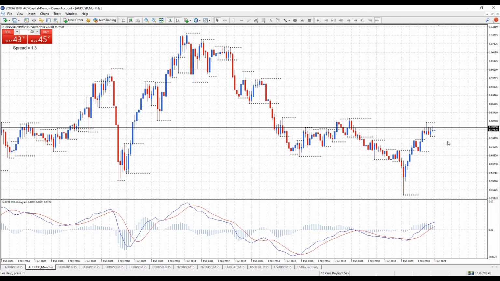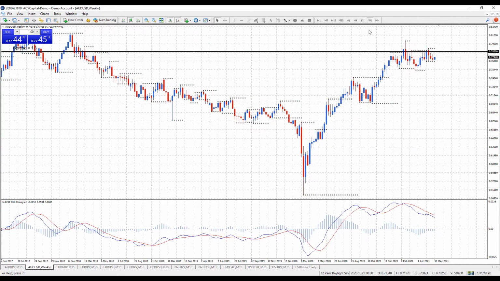Looking at the monthly chart, seeing rejection, so are we seeing the start of a reversal? Okay, down to the weekly chart, and I'm just going to take this line off. We know that's at 78.35, but I want to put weekly levels in now. So we've got three levels of resistance on the weekly chart. They're at 78.20, 78.49, so that's that one there, 78.20, 78.49, and this one here at 78.91.